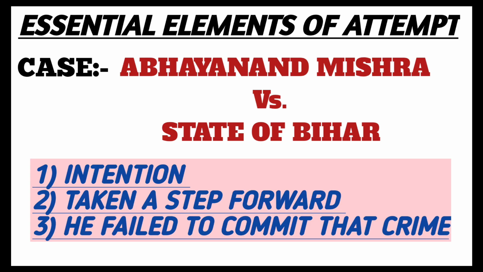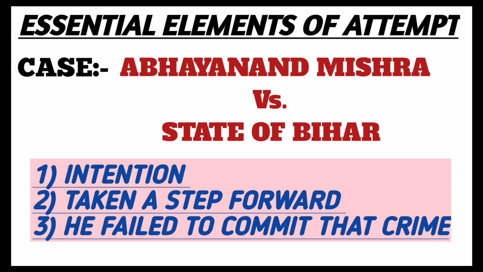Now let us discuss the essential ingredients which constitute the offence of attempt. In the case of Abhayanand Mishra vs. State of Bihar, the Supreme Court has determined the following essential ingredients of attempt. First is intention, which means that there must be an intention to commit a crime possessed by the accused. The second is taking a step forward, which means that there must be some act done by the accused in furtherance of that intention or towards the accomplishment of that crime.